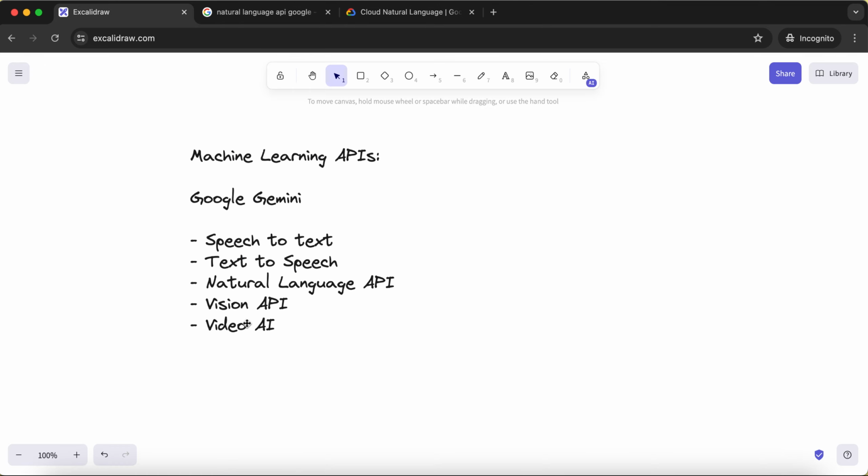In the next video we will see these two APIs, which are the vision API and the video analytics API. So these two APIs we will see in our next video.